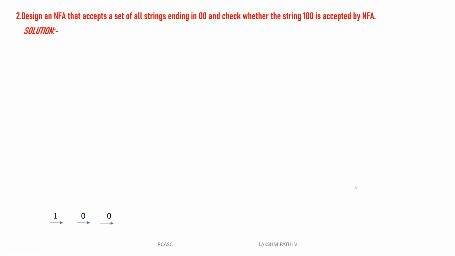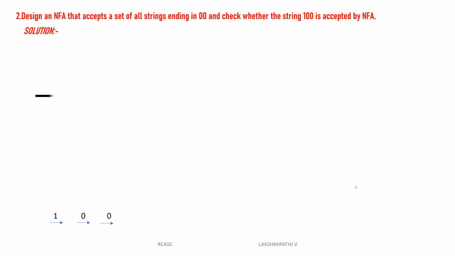Design an NFA that accepts the set of all strings that end with 00, and check whether the string 100 is accepted by the NFA. One more thing here, they clearly mention the minimum string is 00. All strings end with 00. Then directly we can take it that Q0 of 0 is Q1, Q1 of 0 is Q2. That is how we can directly write the diagram.